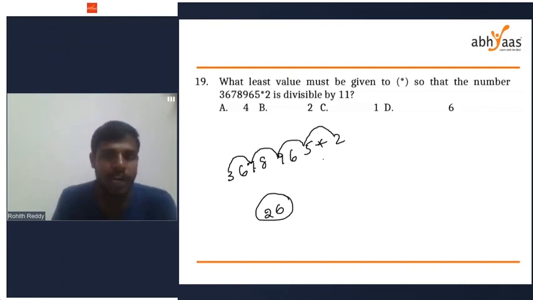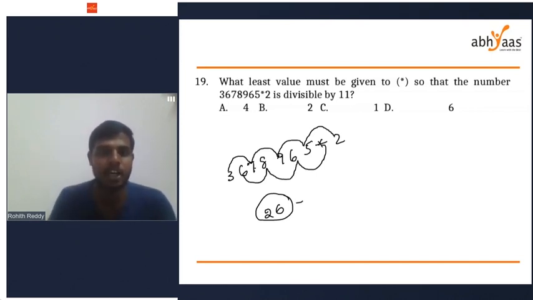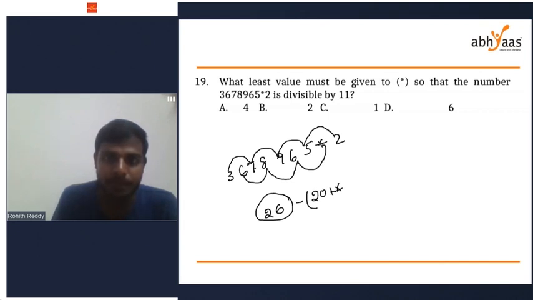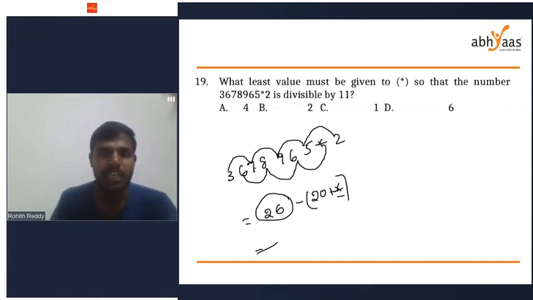Now I'm going to add all the numbers in the even places. 6 plus 8 is 14, 14 plus 6 is 20, 20 plus star. After adding the digits in even places and odd places, we have to subtract: 26 minus 20 plus star. What is the least value you can give to star so that it is divisible by 11? This subtraction should be either 0 or 11 or 22.